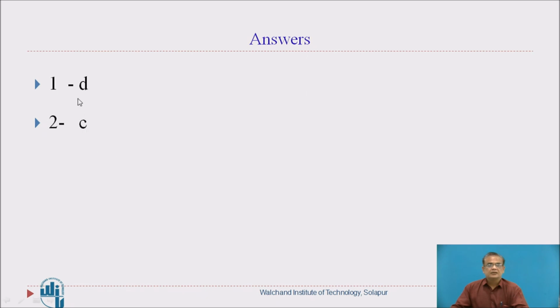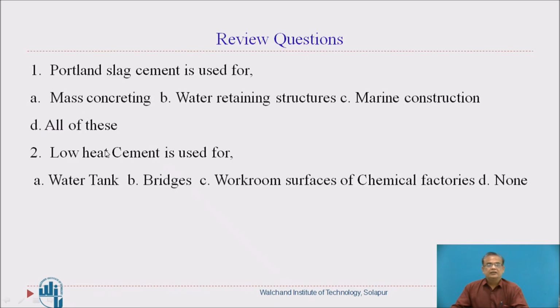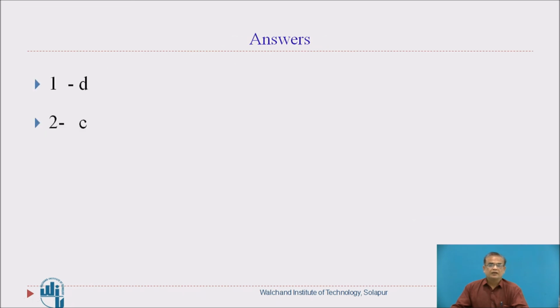Here are the answers. First question, D is the correct alternative, all of these. And second question, low heat cement, C is the correct option, workroom surface of chemical factories.